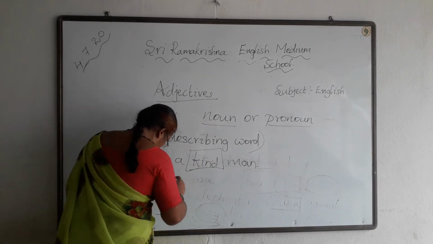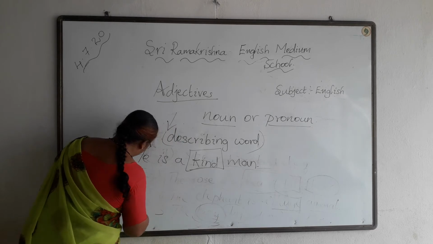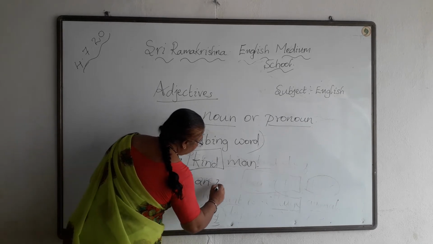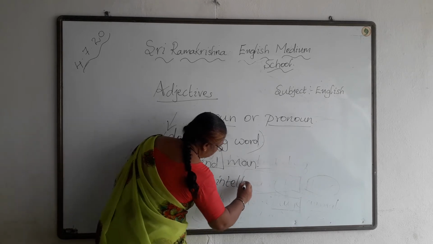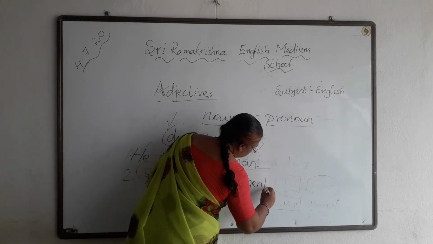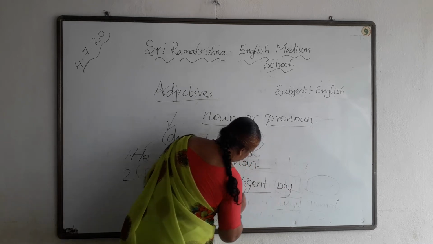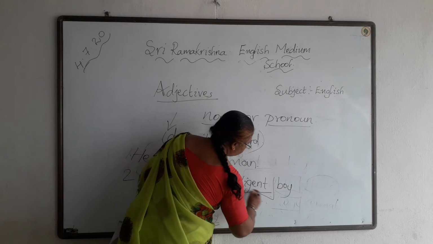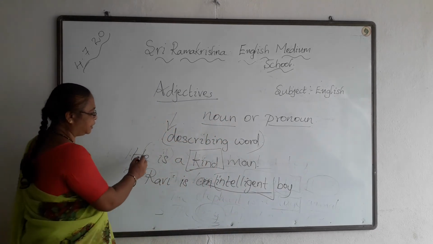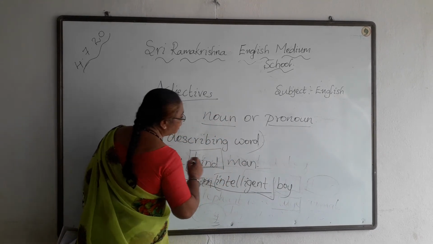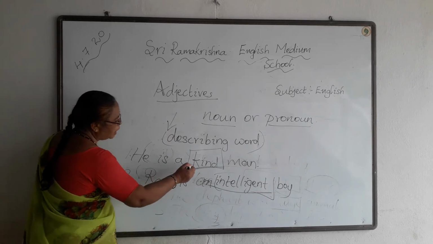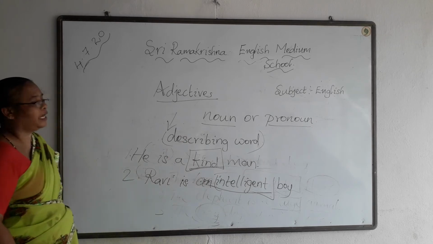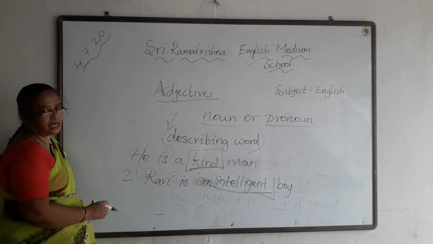Next one, second one, Ravi is an intelligent boy. So here intelligent is the adjective. He is a kind man. Here kind is the adjective. Ravi is an intelligent boy. Intelligent is the adjective. I hope you have understood about adjectives.